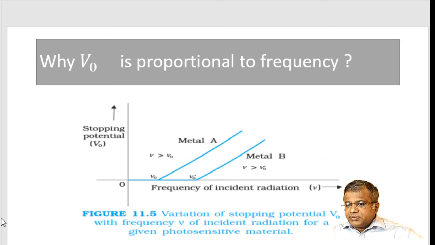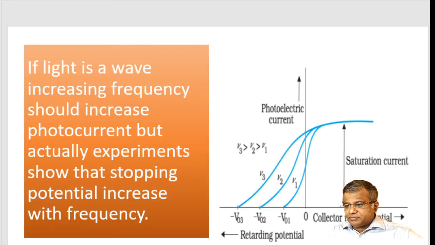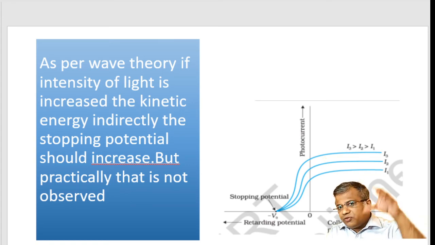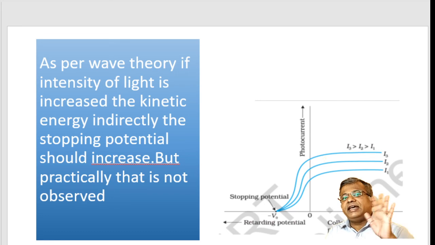If I come back to these two graphs, why does the photocurrent increase? What was Einstein's explanation for this graph? Einstein said that as the intensity increases, more and more photons fall. Say if one photon falls, one electron comes out. If 10 photons fall, 10 electrons will come out. If more electrons come out, the photocurrent will go on increasing.